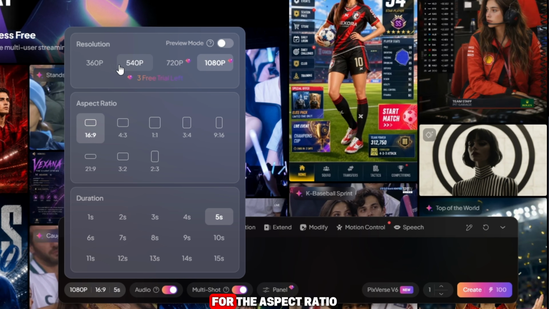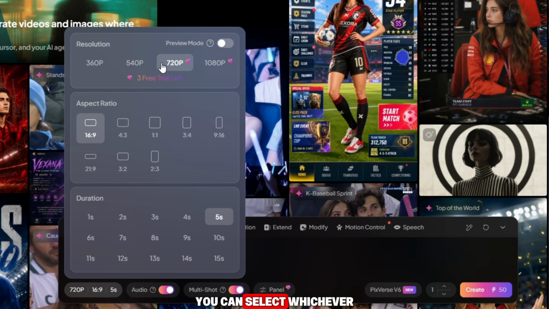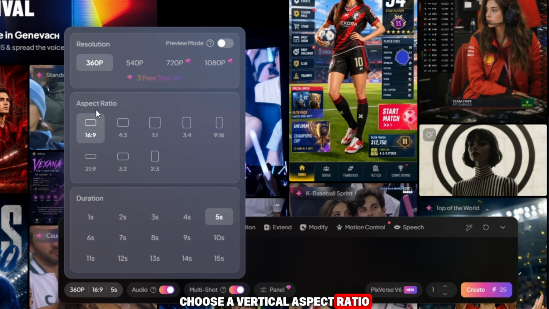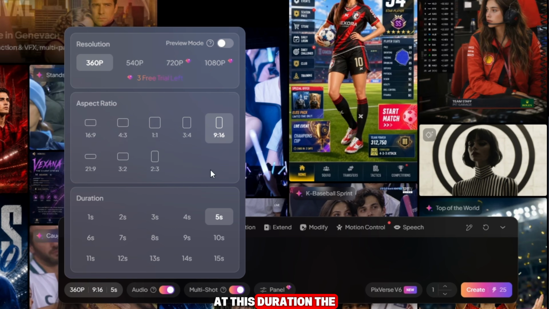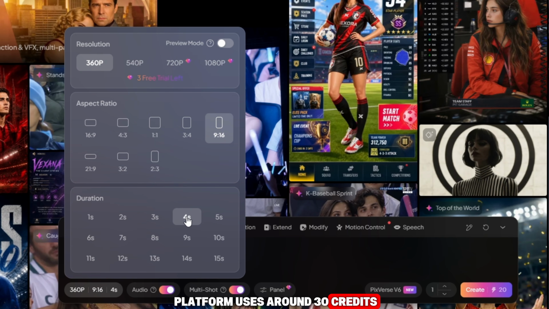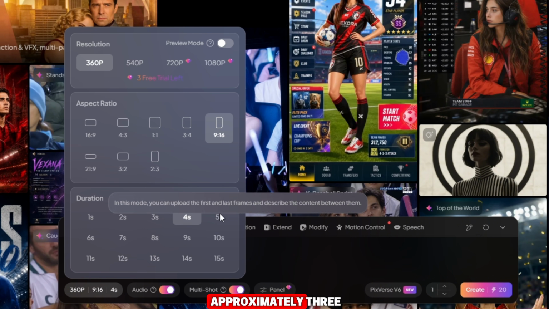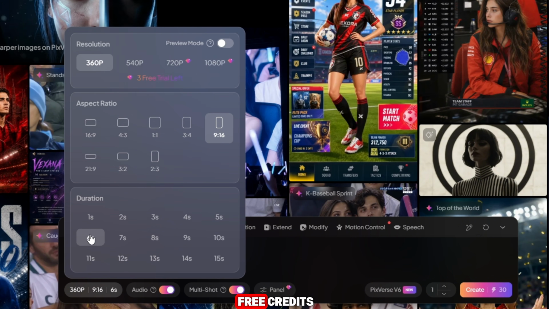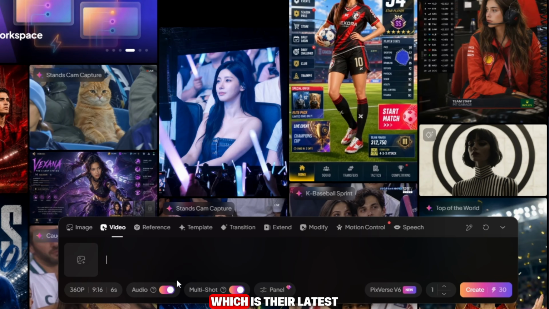For the aspect ratio, you can select whichever format suits your content. If you're creating YouTube Shorts, choose a vertical aspect ratio. Then set the duration to 6 seconds. At this duration, the platform uses around 30 credits, allowing you to generate approximately 3 complete videos using the free credits. Now make sure to enable the audio option. Also select PixVerse V6, which is their latest and most advanced model.